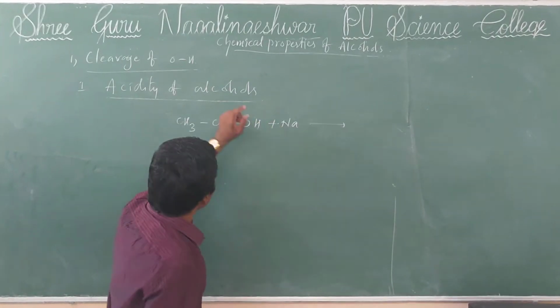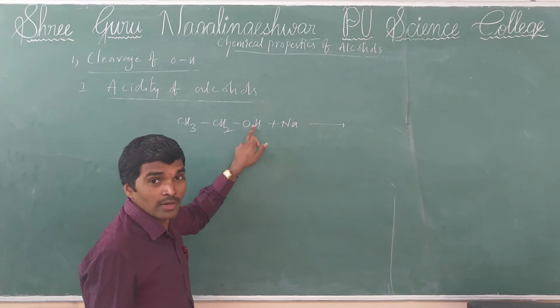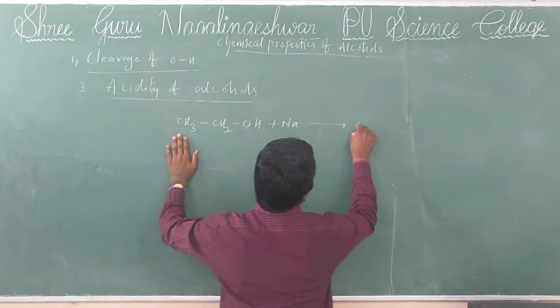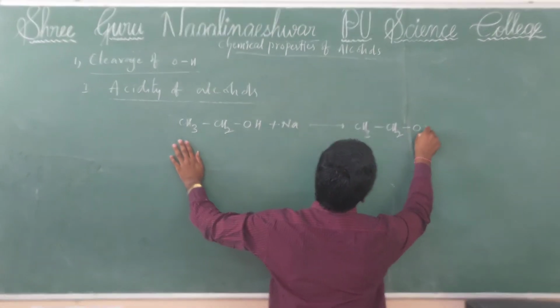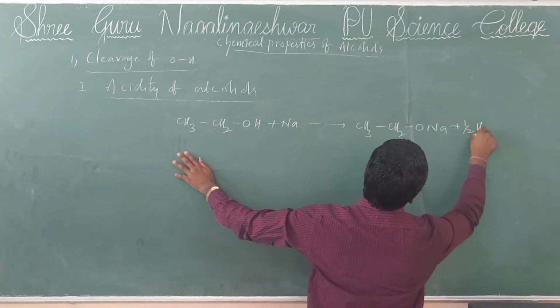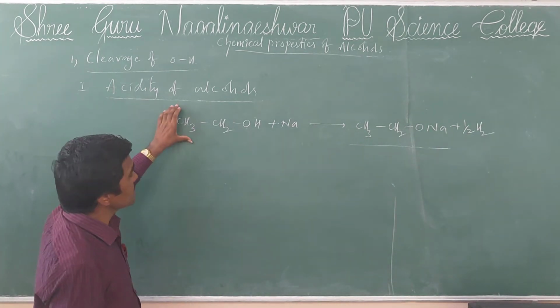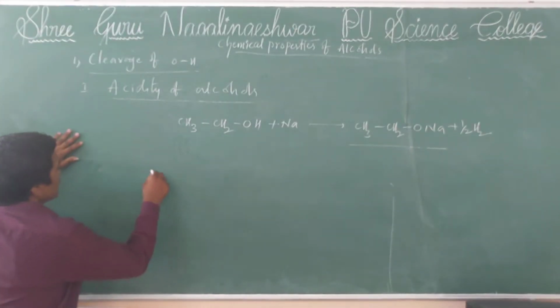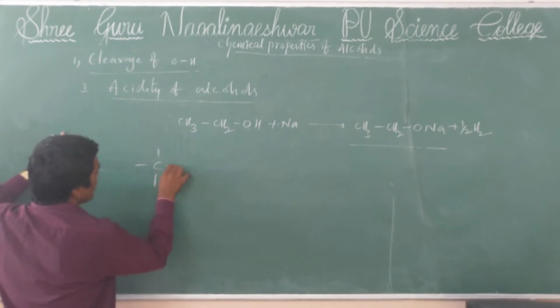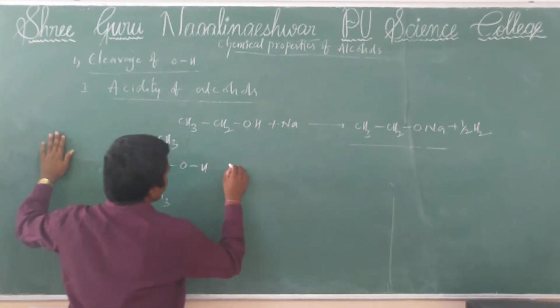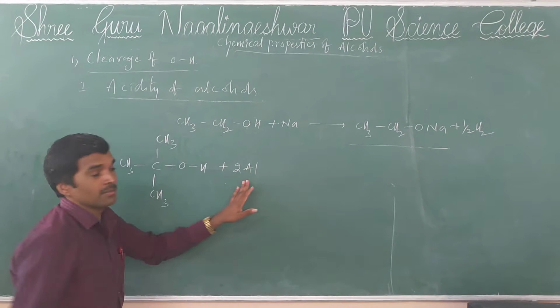The sodium metal replaces the proton of the alcohol. Sodium takes the position of hydrogen, giving CH3CH2ONa and liberating hydrogen. So alcohols show some acidic nature. Next, for example, tertiary butyl alcohol reacts with aluminum metal.